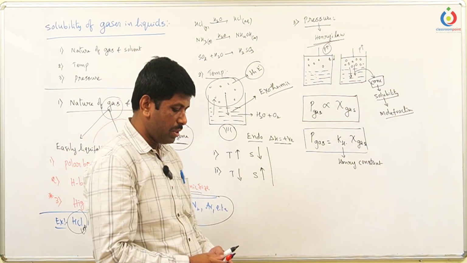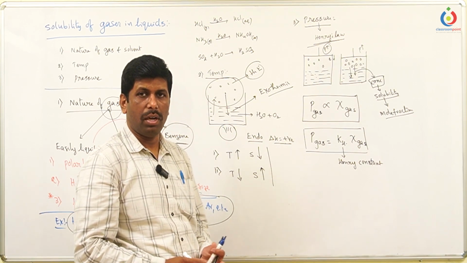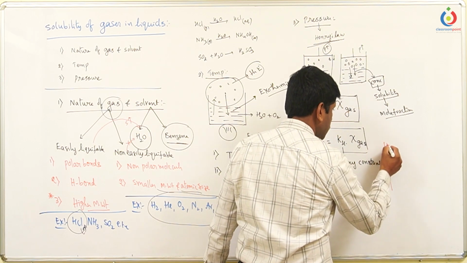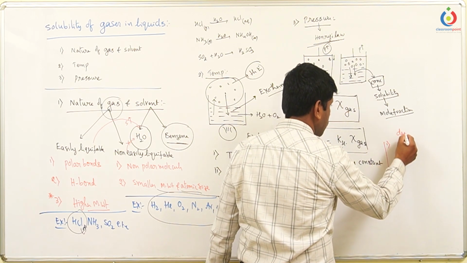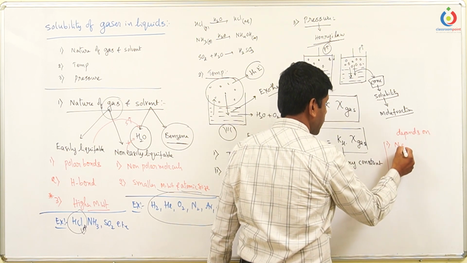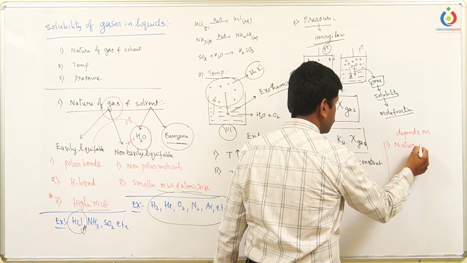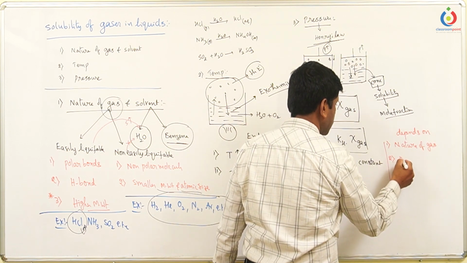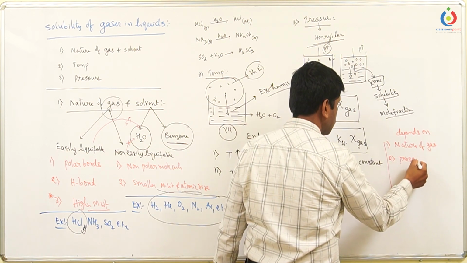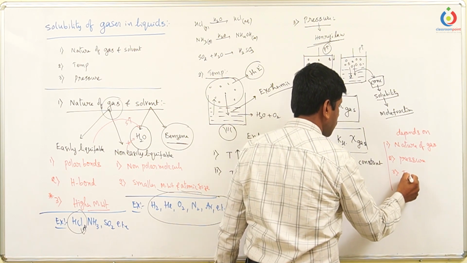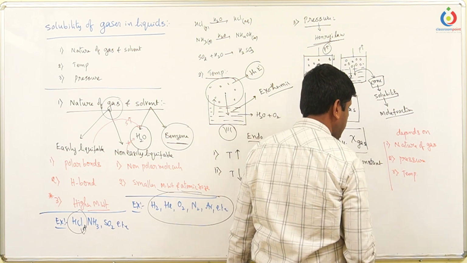And this Henry's constant is not constant for all gases. It depends on the nature of the gas. That's why Henry's constant depends on the nature of gas, pressure applied, and temperature.